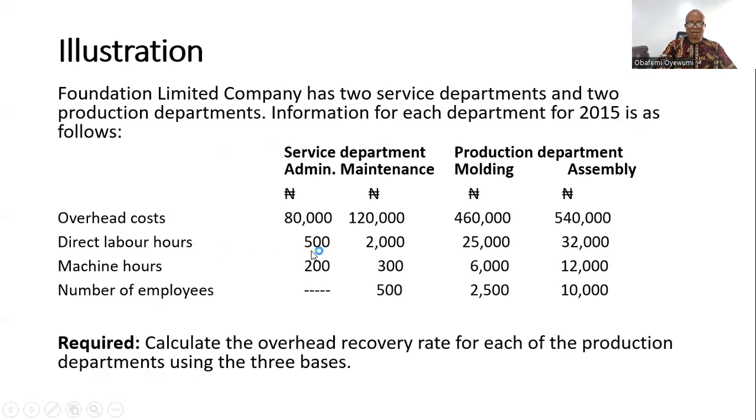We have direct labor hours recorded under each department: 500 for admin in the service department, and 2,000 for maintenance. Then 25,000 hours and 32,000 hours for molding and assembly in production. Machine hours are 200, 300, then 6,000, 12,000. Number of employees is 0 for admin, 500 for maintenance, and 2,005 and 10,000 for the production departments. We are required to calculate the overhead recovery rate for each production department using the 3 bases. Let's see the solution.